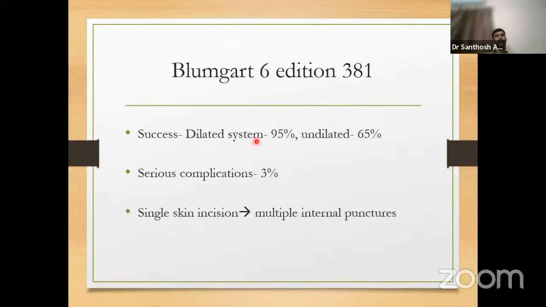If it is a dilated system, the success rate is 95%. If it is an undilated system, the success rate goes down to 65%. Again, if it is an undilated duct, definitely it will require multiple punctures. The key is we can give a single incision, but we can change the direction through the same skin incision, and then we can do multiple punctures inside.